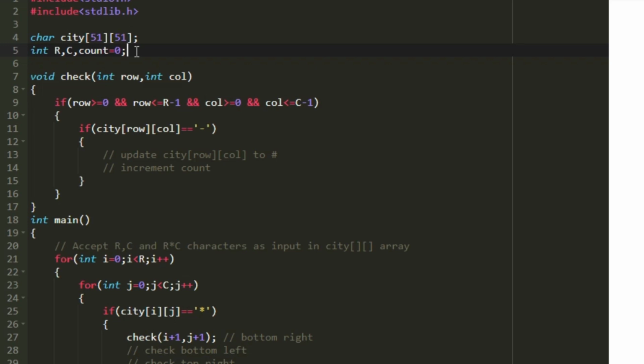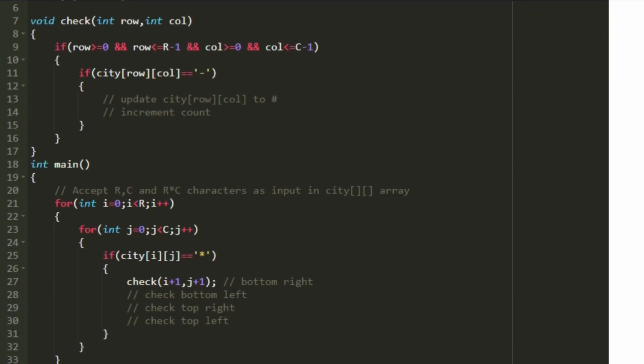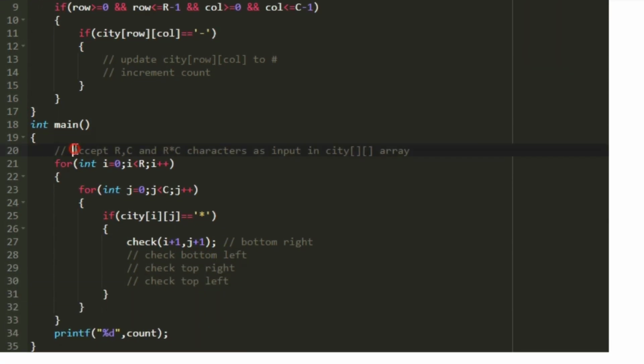So if we declare all these variables outside the function, then we need not pass them individually each time in the arguments. So that is why we are creating them outside the main function. So now let us start with our main function.